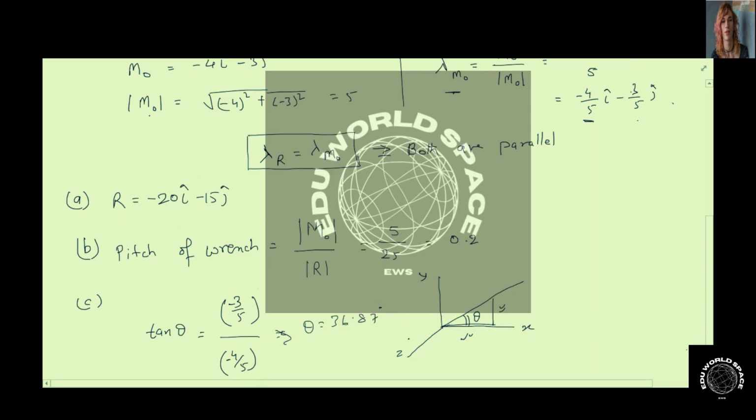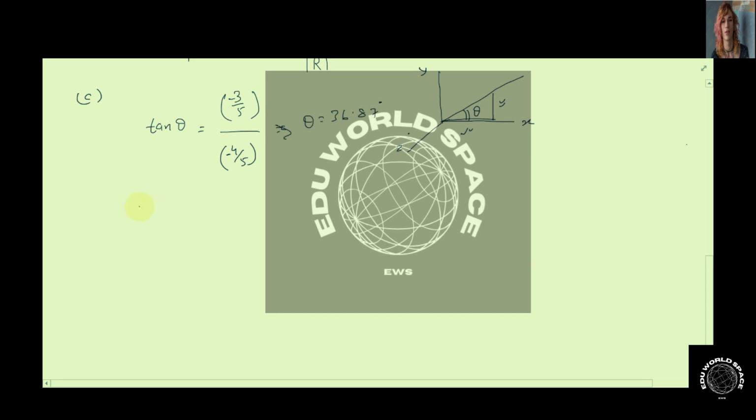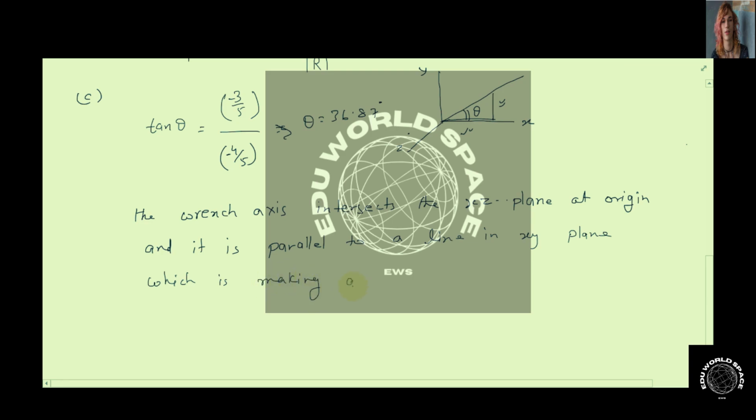degrees. So for part C we can say that the wrench axis intersects the xz plane at the origin and it is parallel to a line in the xy plane which is making an angle of 36.87 degrees with the positive x-axis.